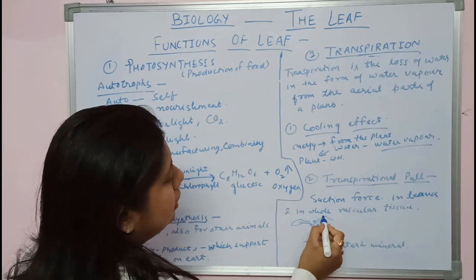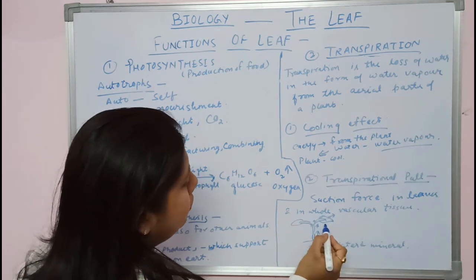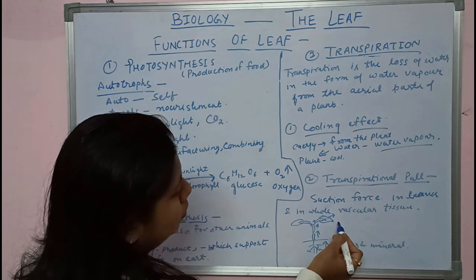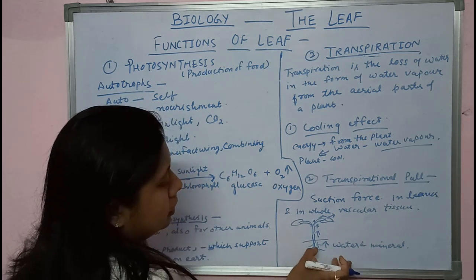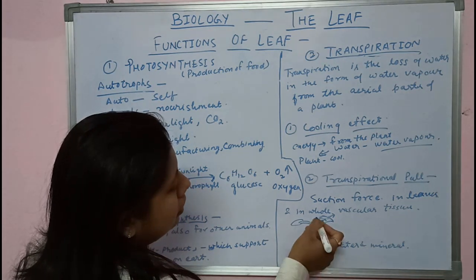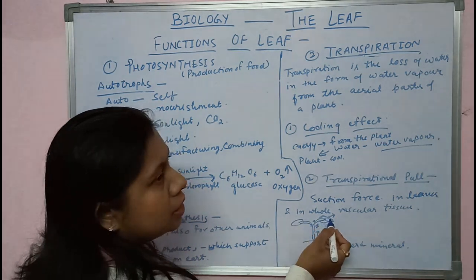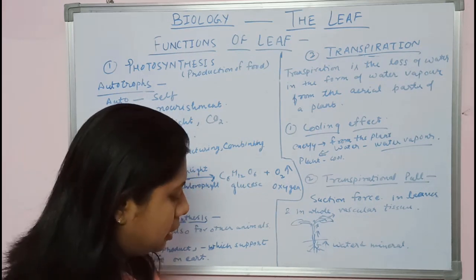When the water is lost from the leaves, it creates a transpirational pull and root is able to absorb the water and mineral, and then it conducts upward towards the different parts of the plant, towards the leaves. This is called transpirational pull.